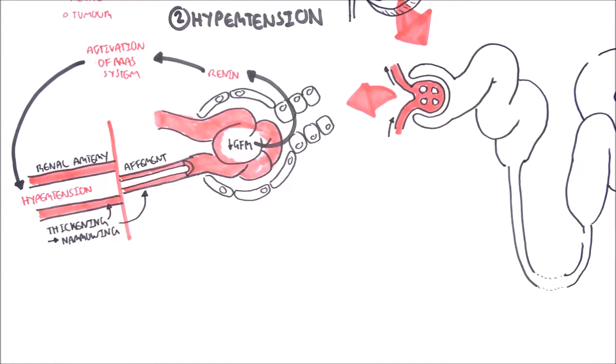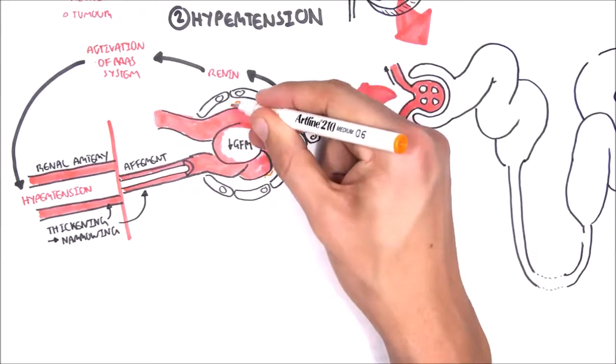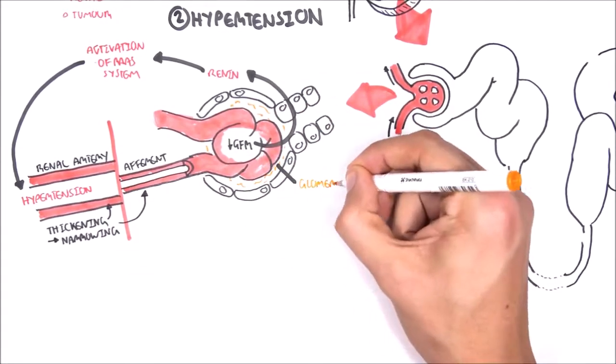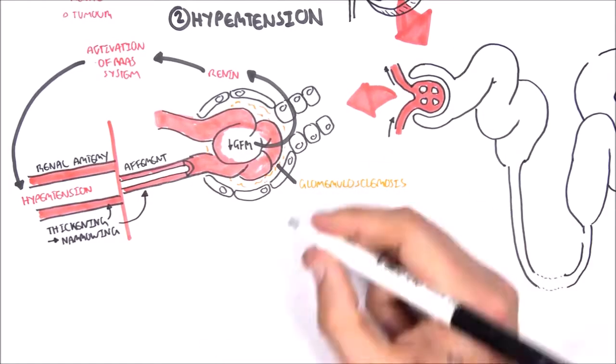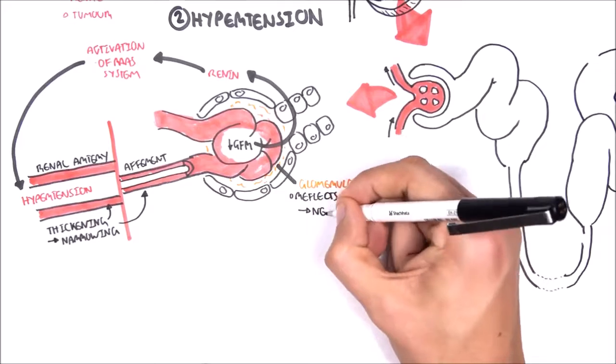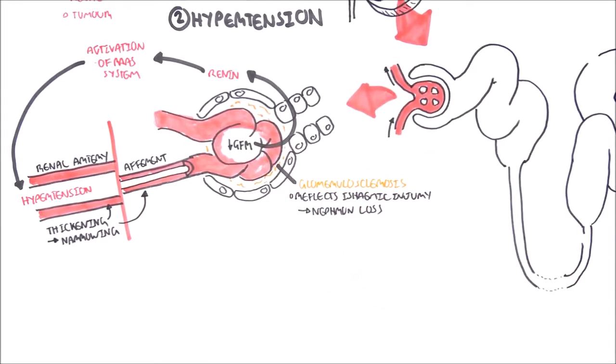There is further vessel thickening and vessel narrowing. So it's a vicious cycle. Now this all eventually will lead to glomerulosclerosis, which is thickening and hardening of the vessels in the Bowman's capsule, in the glomerulus itself. Glomerulosclerosis inevitably leads to ischemic injury and so loss of the nephron itself.